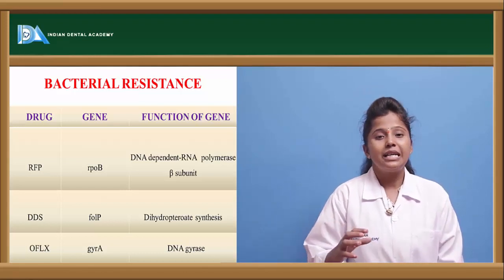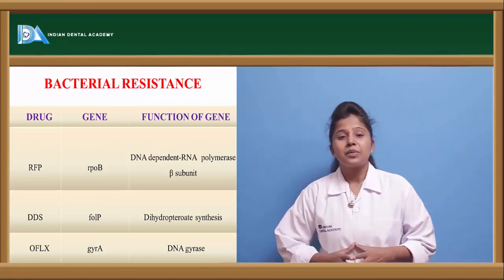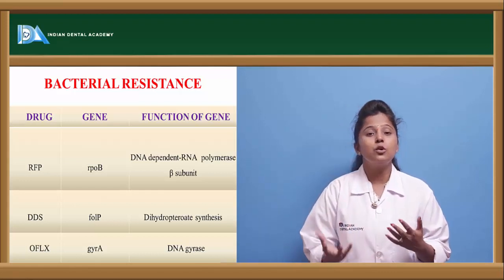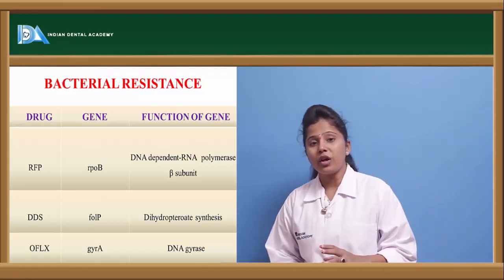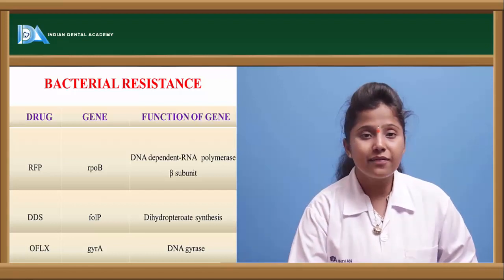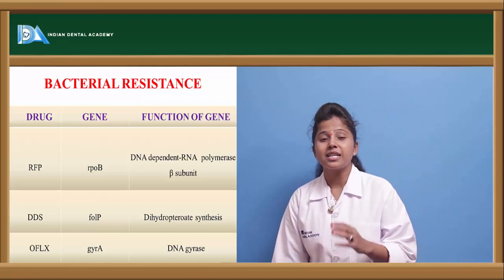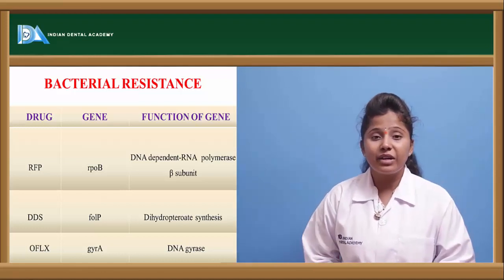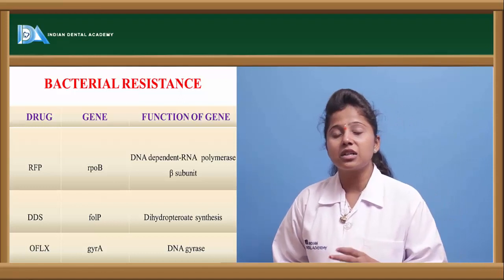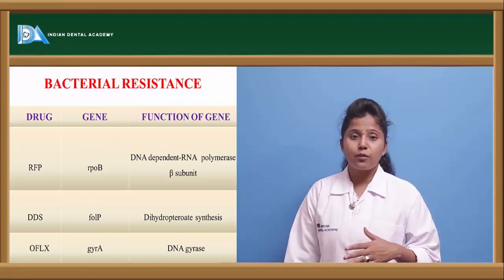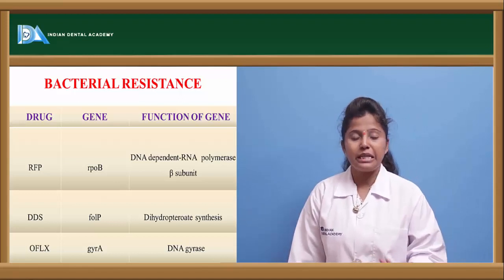It is DNA-dependent in the sense that it is used in the conversion of DNA to RNA. So for RNA synthesis, the DNA is required. In this case the drug will be highly tolerated, in the sense that when the bacteria changes its structure, the DNA structure will also change, whereby the drug will show more resistance in that condition.